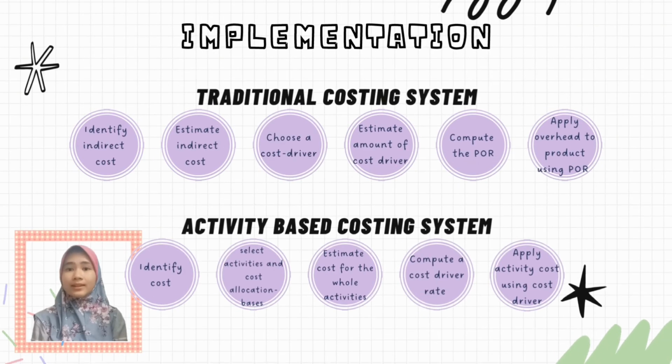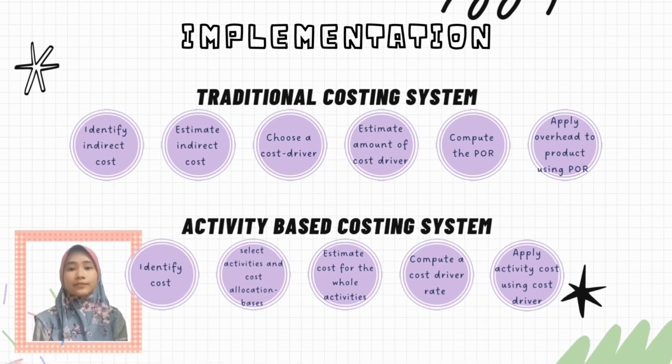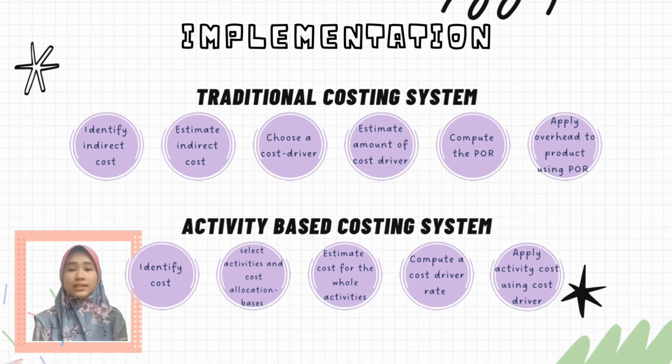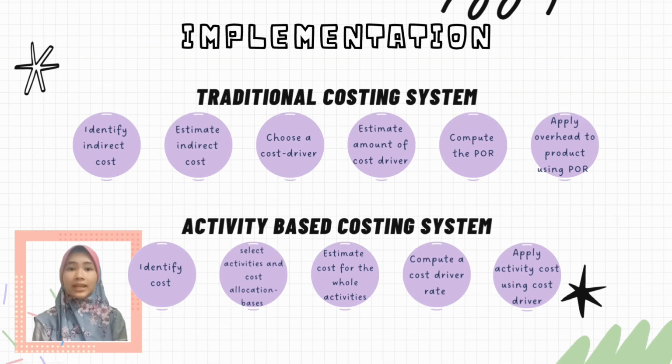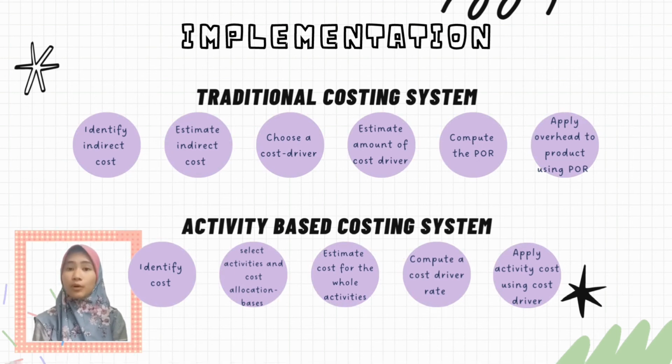So technically, there are some differences between these two costing systems. The first difference is the step of the implementation. The traditional costing system is more simplistic but less accurate than the activity-based costing system, which is more complex but more accurate.